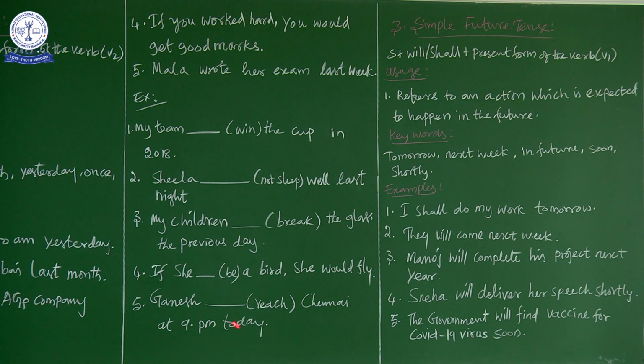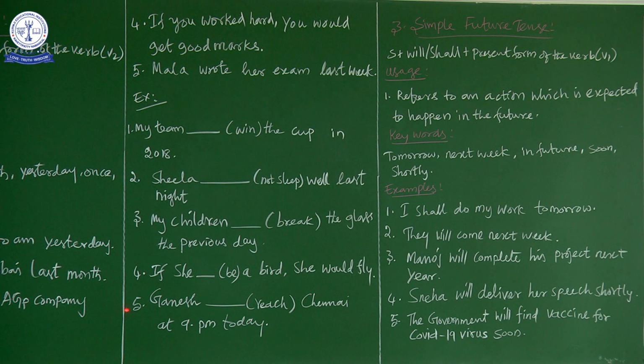But if it comes under an if clause, and the main clause is would plus V1, we have to go for were. Then why do we have to go for were? Why not was? Because we are going to emphasize that it is an imagination. That's why we use were. I hope you understand. If she were a bird, she would fly.